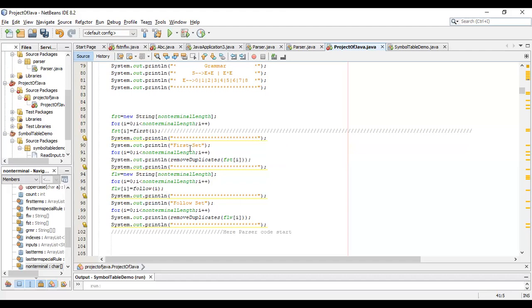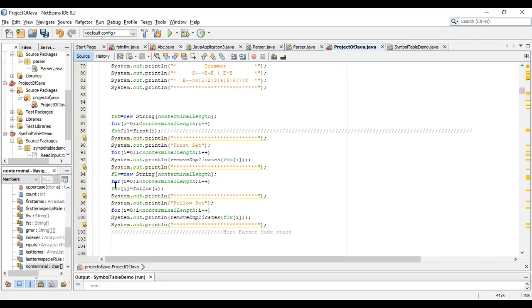From the first set, Asim explained it, and he has gone through removing duplicates. And now the task which was assigned to me is that I'm going to demonstrate, or you can say give the presentation about the follow set.